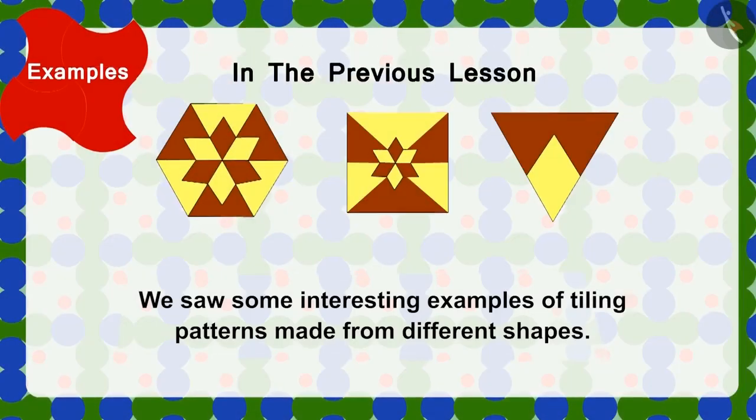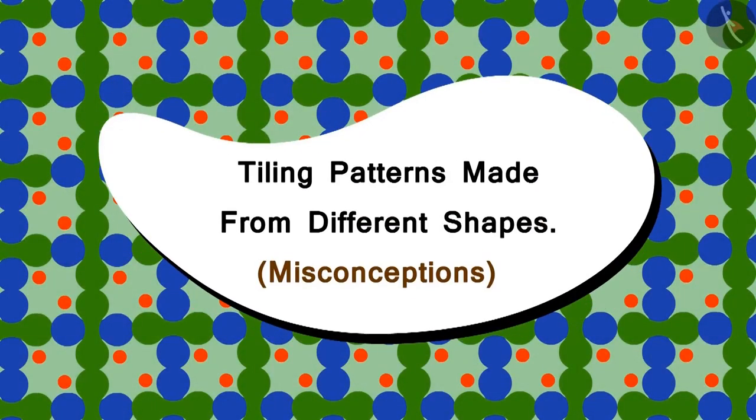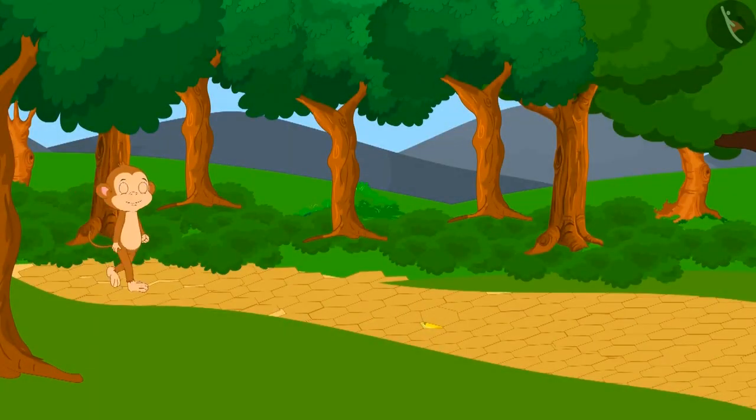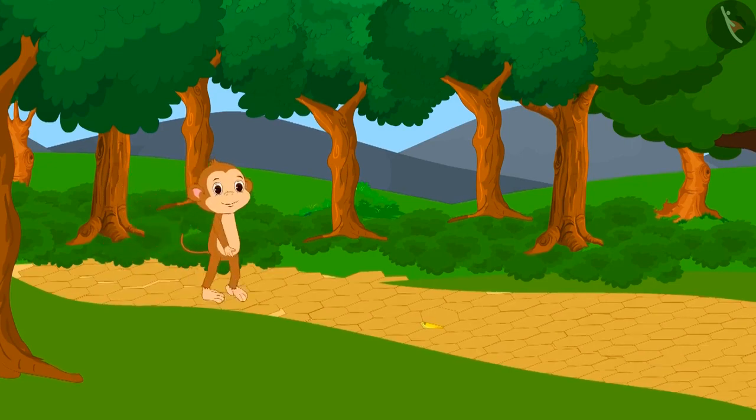Children, in the previous lesson, we saw some interesting examples of tiling patterns made from different shapes. In this lesson, we will cover some misconceptions related to this. One day, Babban was going home.